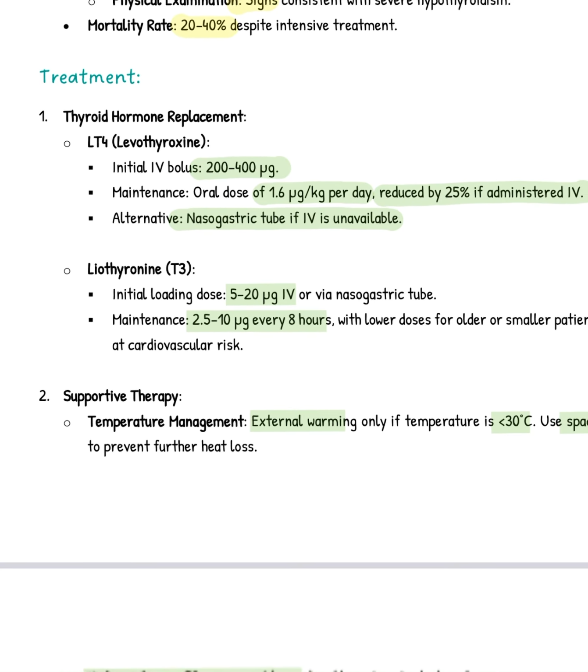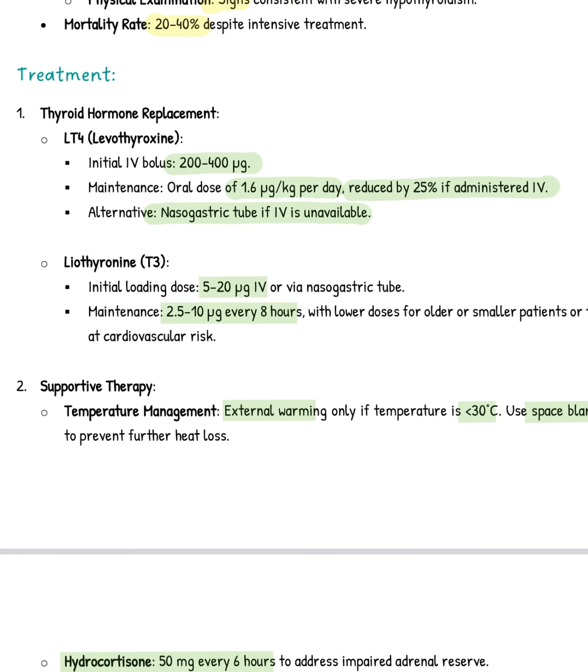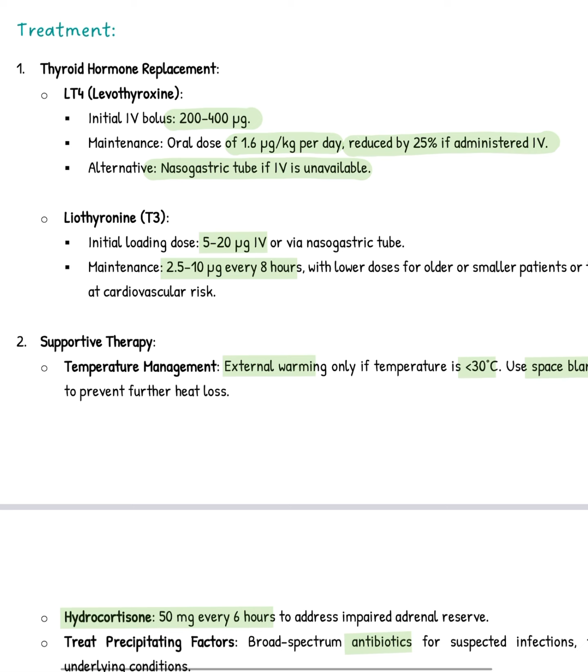Now coming to the management. Thyroid hormone replacement you have to address first, that is levothyroxine. The initial bolus IV dose is 200 to 400 microgram. After that, as maintenance dose, you can start oral 1.6 microgram per kg per day. That is the usual dose we start in patients of hypothyroidism. But if you are using it as IV, then you have to reduce the dose by 25%.